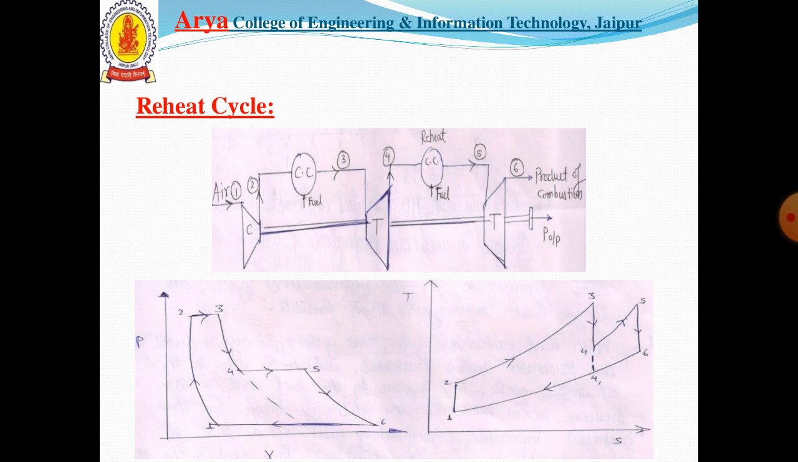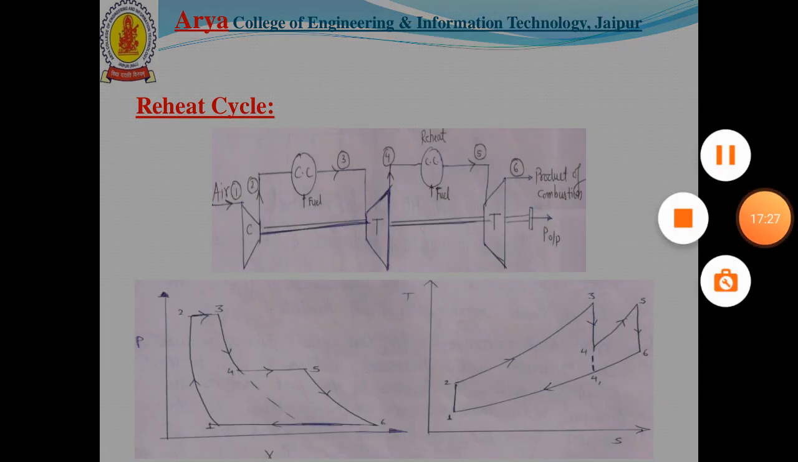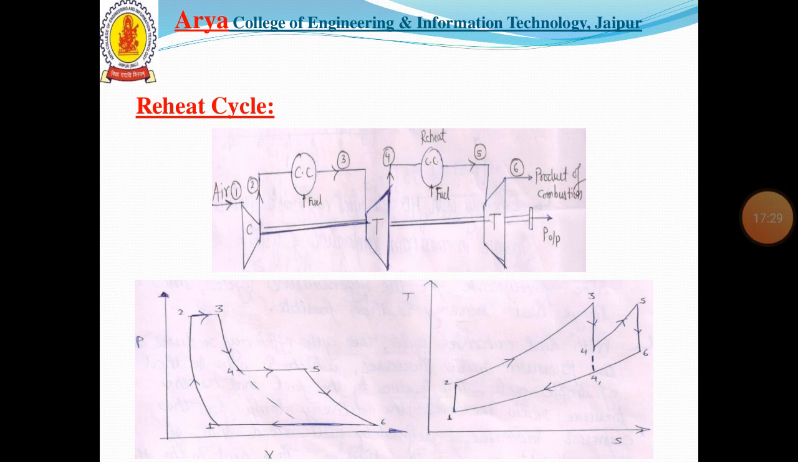Now the reheat cycle. In the reheat cycle, we have the arrangement as shown in the above figure. There are two turbines, T1 and T2, and before each turbine there is a separate combustion chamber. The purpose of reheat is to increase the combustion process, or make the combustion maximum towards 100% combustion of the fuel.